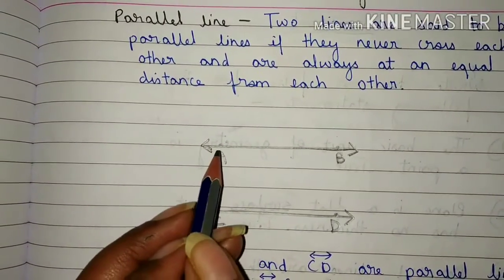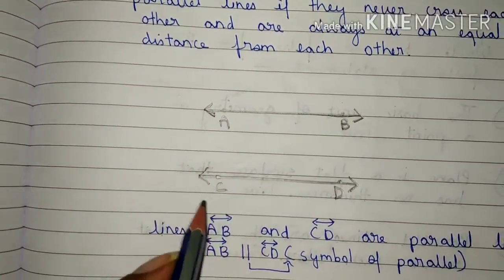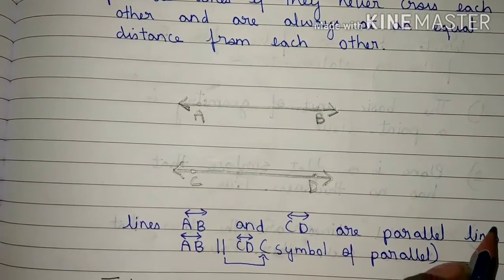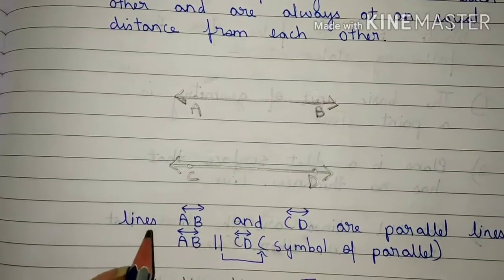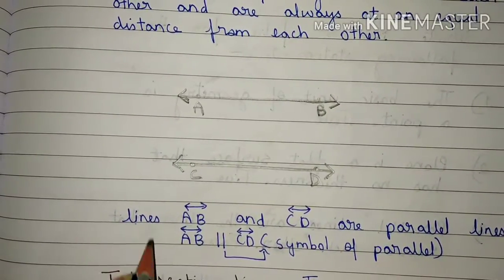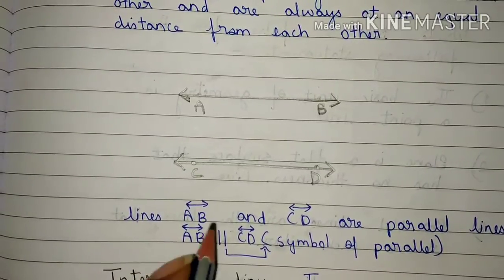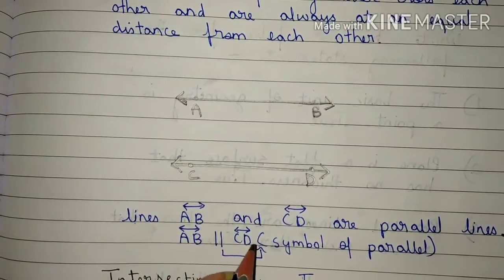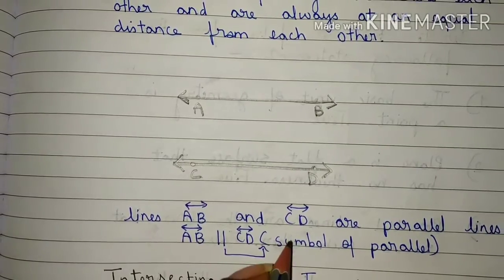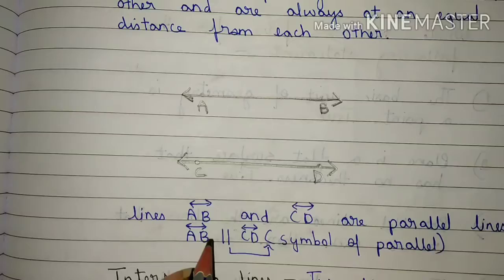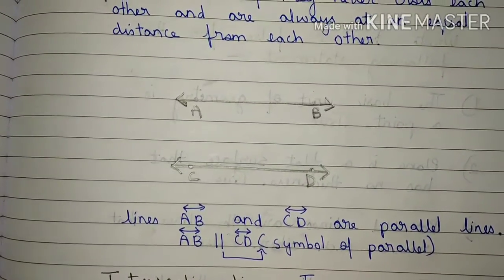So, line AB and line CD are called parallel lines. Students, for writing the name of parallel lines, we will write line AB parallel to line CD. This is the symbol of parallel. So, line AB parallel to line CD.